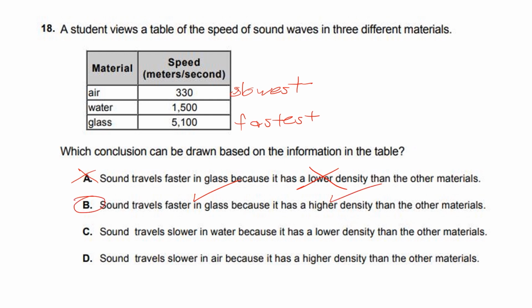Let's see why it's not the other answer choices. C, sound travels slower in water because it has a lower density than the other materials. It doesn't have a lower density than gas or than the air, so that can't be true. D, sound travels slower in air because it has a higher density than the other materials. Actually, air has the lowest density because the particles are spread the farthest apart.